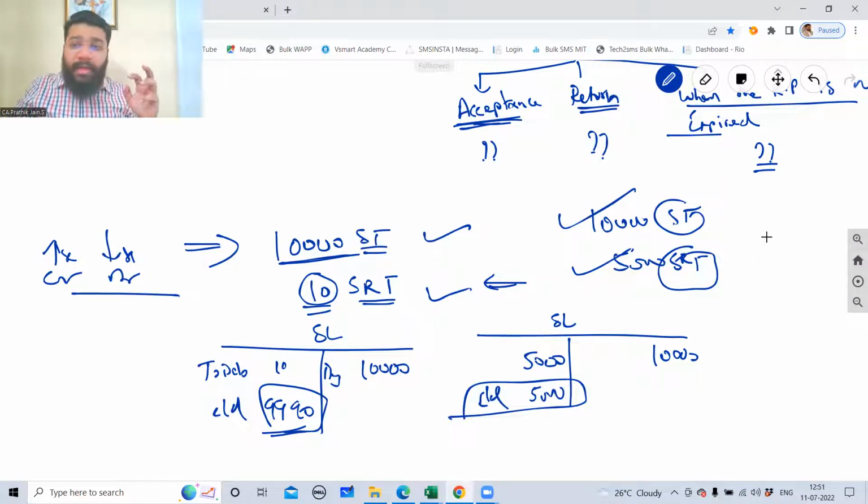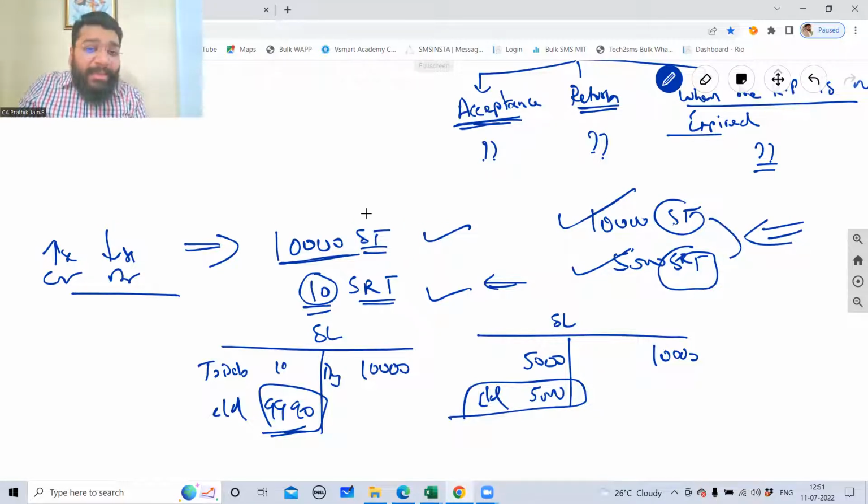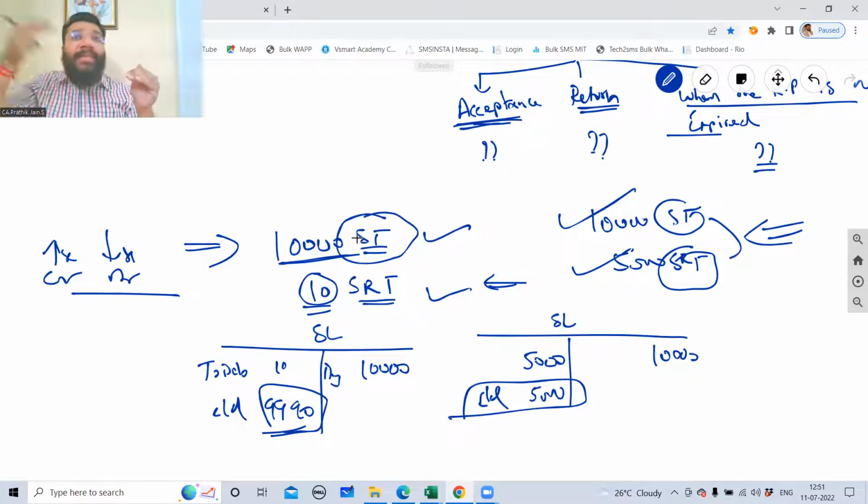If I'm an investor, I'll be worried about this. So I should be given clarity that out of 10,000 sales, 5,000 is returned. So that's why we have a separate ledger to track it. If return is adjusted within the sales ledger, how much return has happened, that visibility is not given to the outside person. It's got nothing to do with principle. Or I can say it is related to disclosure principle.